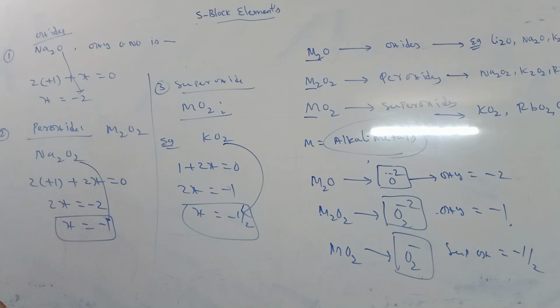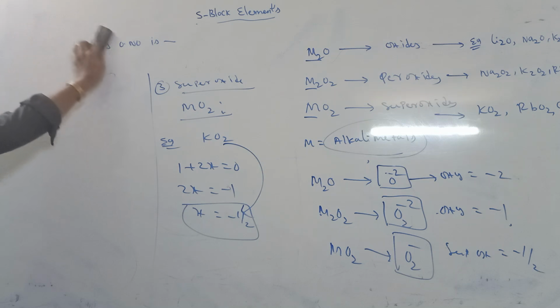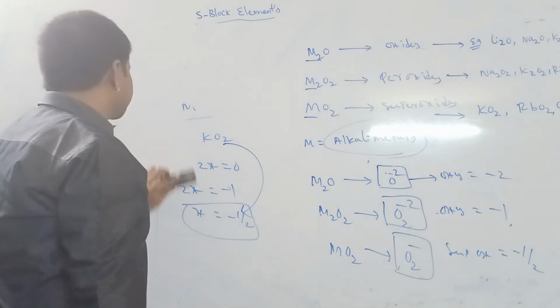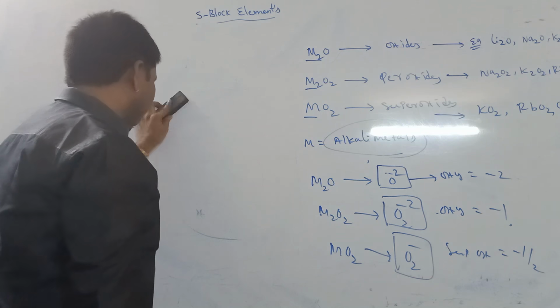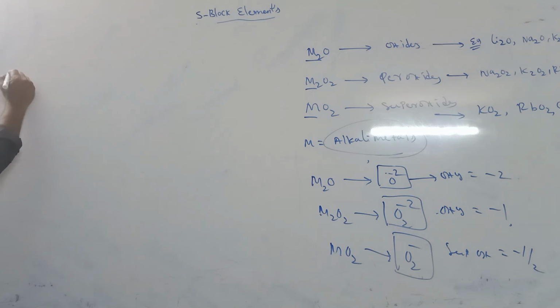Means these group elements can form oxides, peroxides and superoxides. But there are some conditions. What are the conditions? Lithium, sodium, potassium, rubidium, cesium.